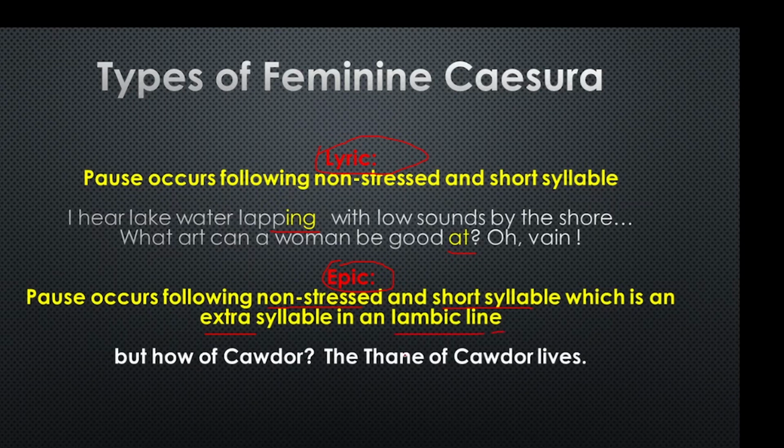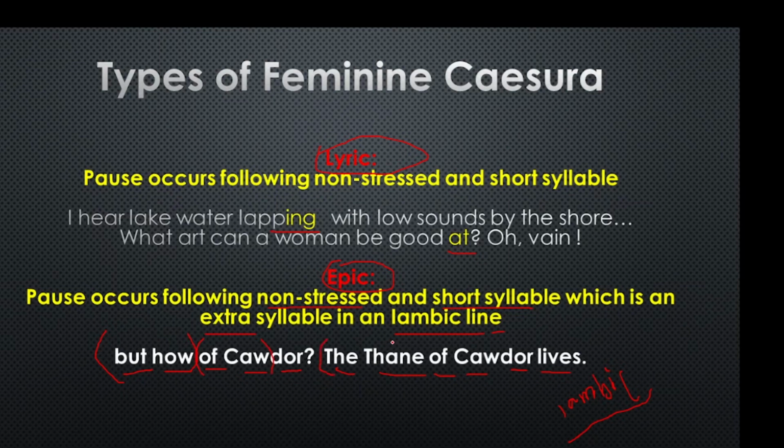So let's explain the example. Here you have 11 syllables in this line, and this is an iambic line. Iambic line means in a line you have two-syllable feet, that is, each two syllables form a meter or a foot.